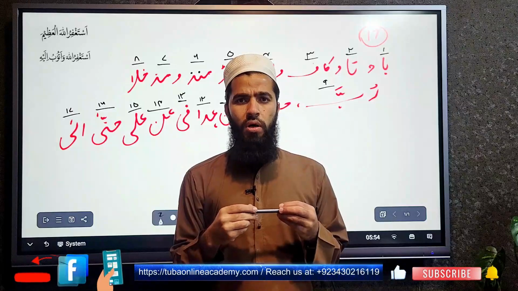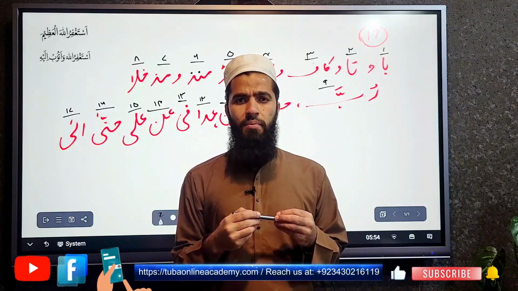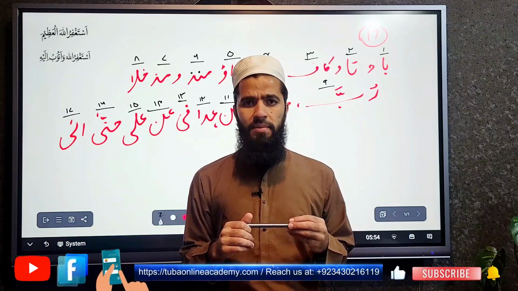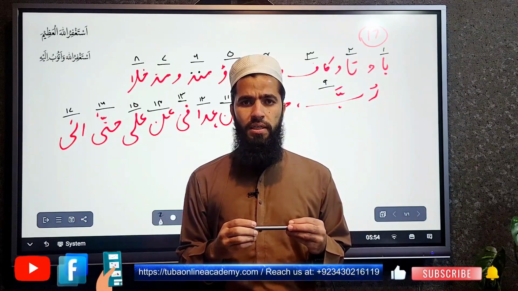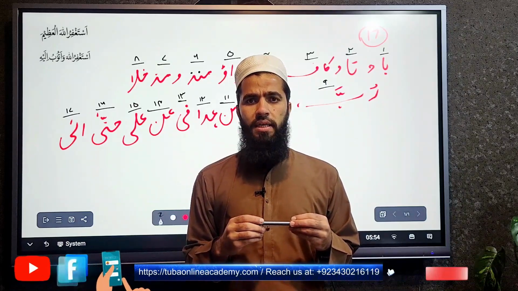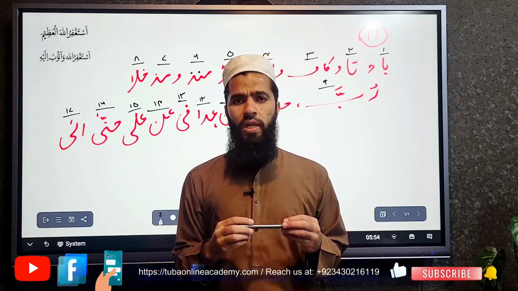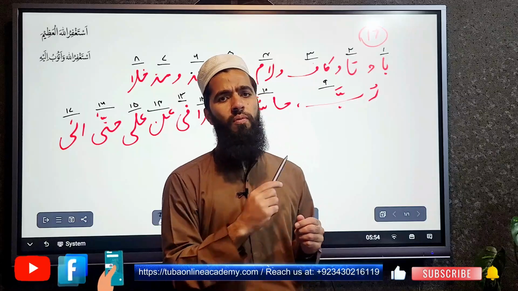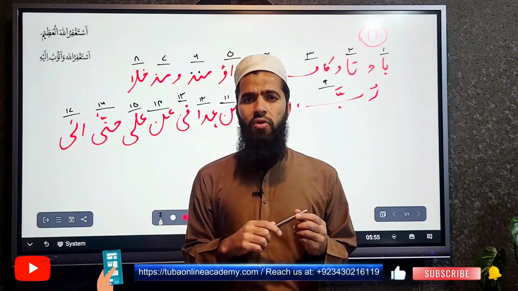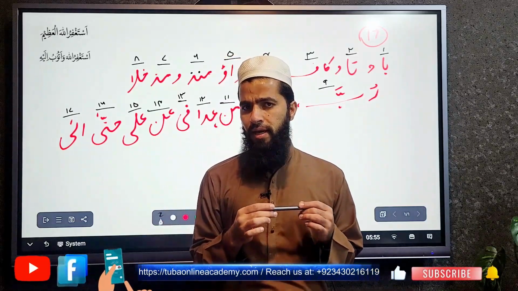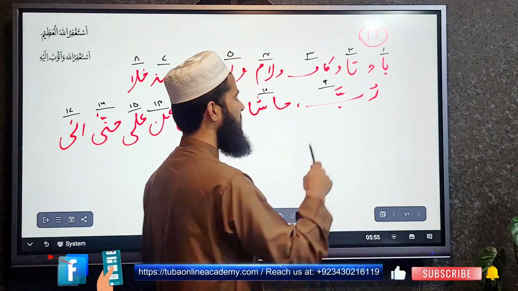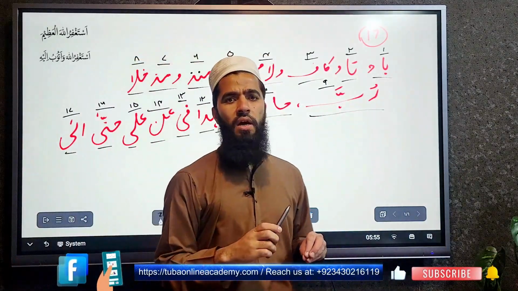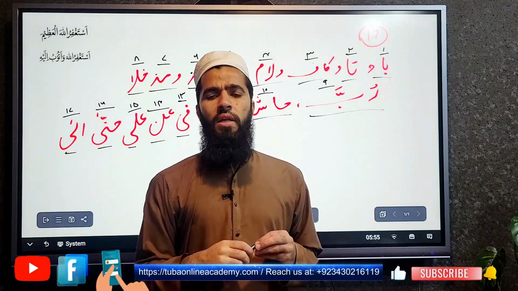As you all know, we were talking about the symbols of ism. First of all, when alif lam comes at the start of the kalima, it will be considered as ism. The second one we studied is that when at the start there comes anyone from huroof-e-jar: ba wa ta wa kaf wa lam wa منذ مسخلة رب حاشا من عدا في عن على حتى إلى. If any one of these huruf comes, it will be ism, inshallah. So these 17 are the huroof-e-jar.